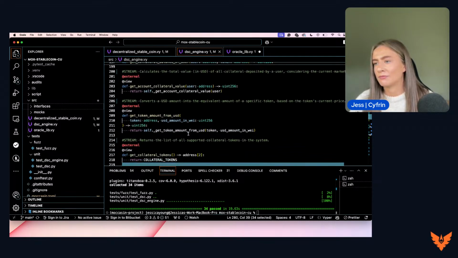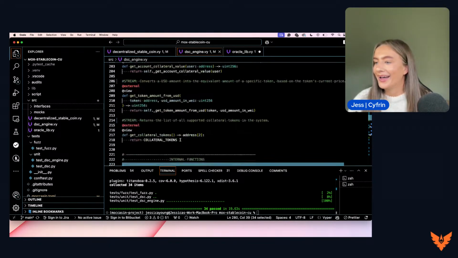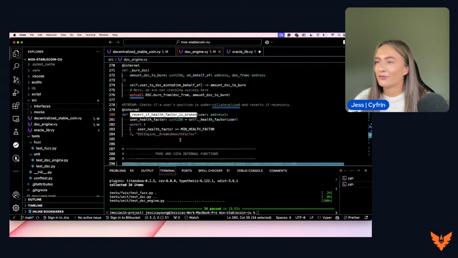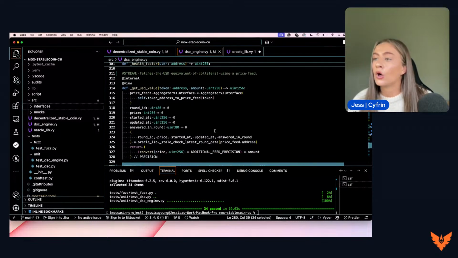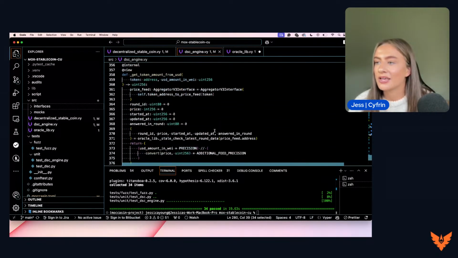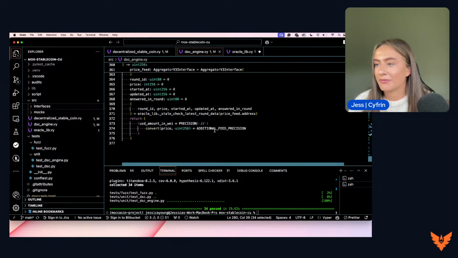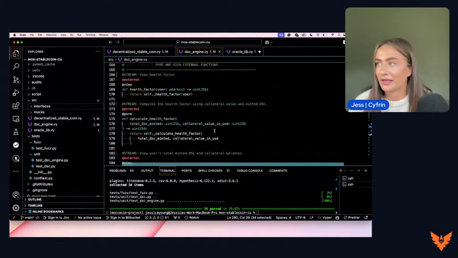We don't need to run through them all. They are pretty self-explanatory. The function titles do a good job of explaining what they are. Moving down there, we've been through the internal functions. We've got the pure and view and internal functions as well, all involved within the internal functions. These are all called within the contract to provide information and execute the different transactions that are happening there.